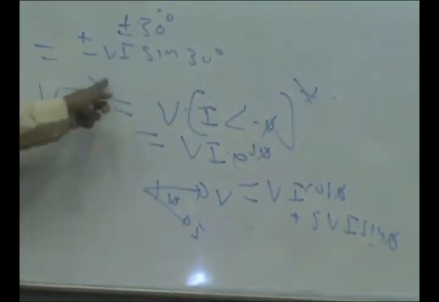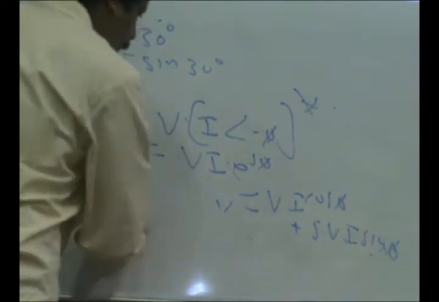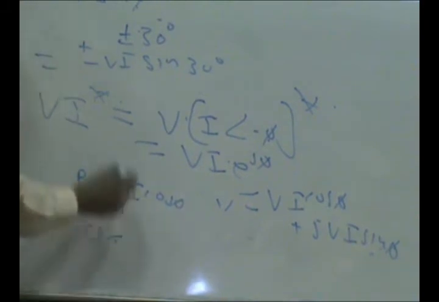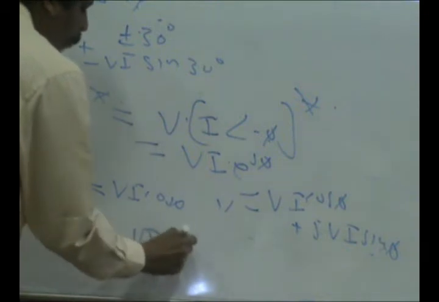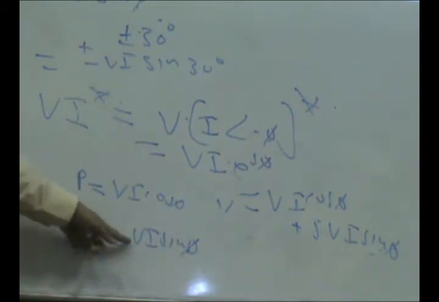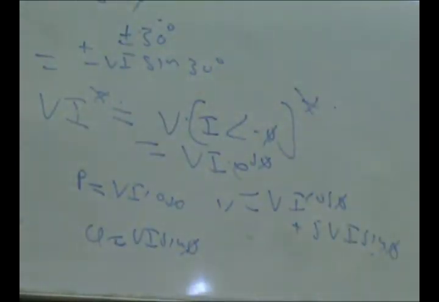By this convention, apparent power S is equal to VI star, where star indicates complex conjugate. What we are saying is active power is VI cos phi for an inductor. This is typically an inductive circuit. Lagging is usually an inductive circuit, and a lagging thing creates a positive reactive power. That's the only point. If you didn't have that star, the whole thing would have reversed the other way around. And with unity power factor, reactive power will become 0.